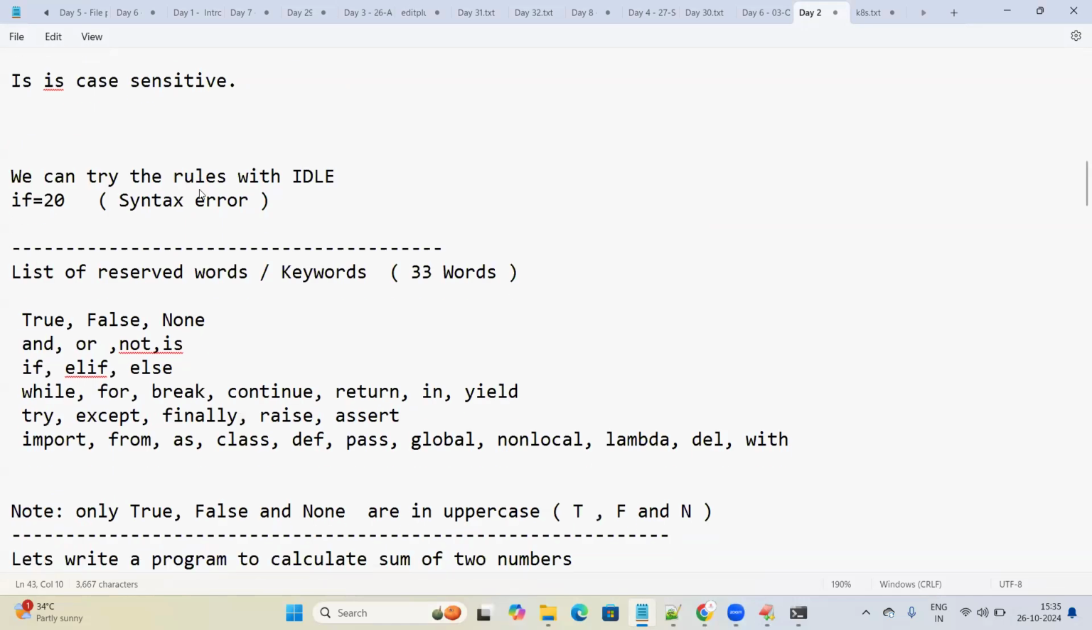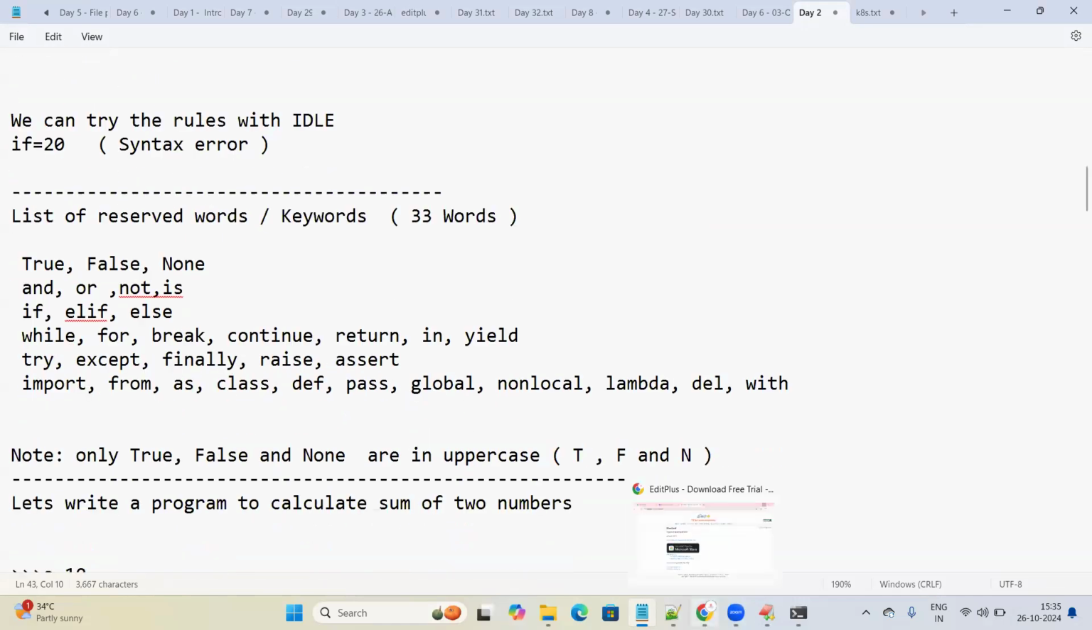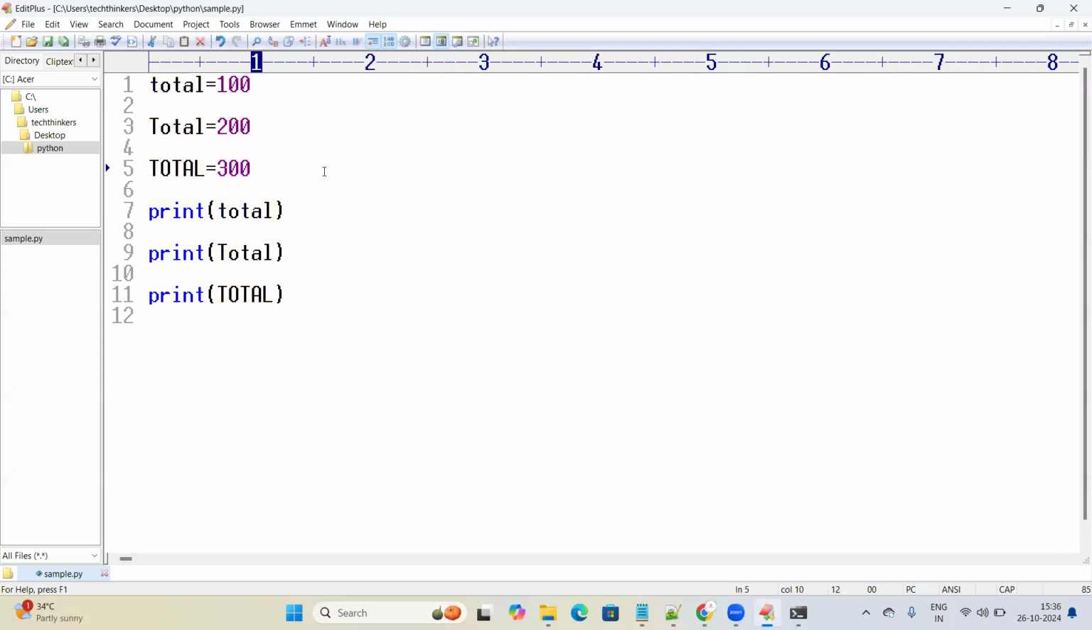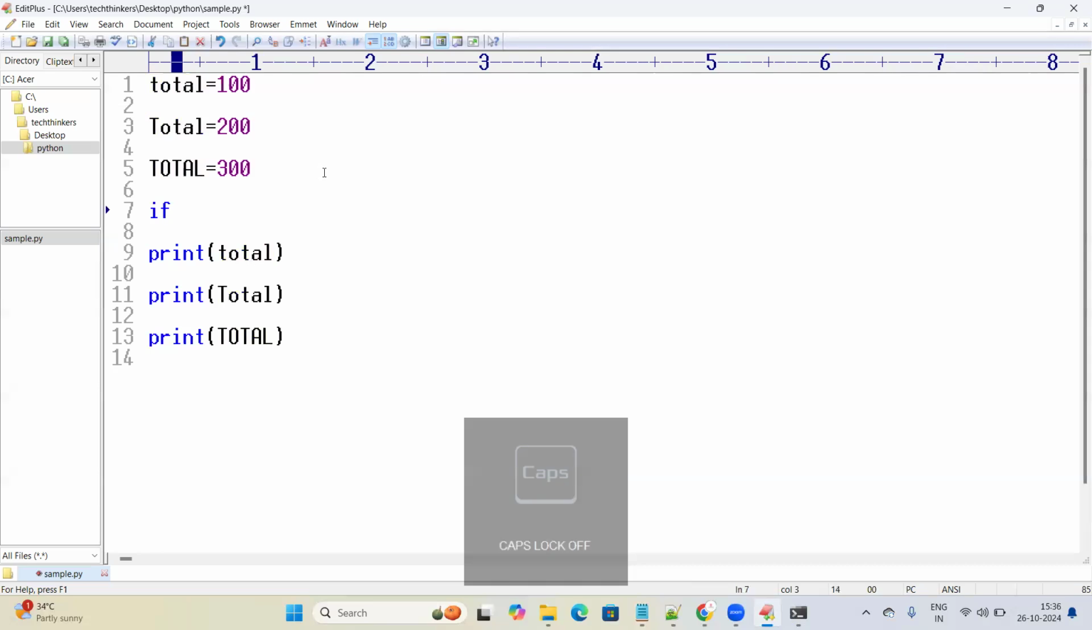Okay, let's understand one more example. In the same example, what I'm trying to do is add one more thing. I would like to add one more variable, which is equal to 20.